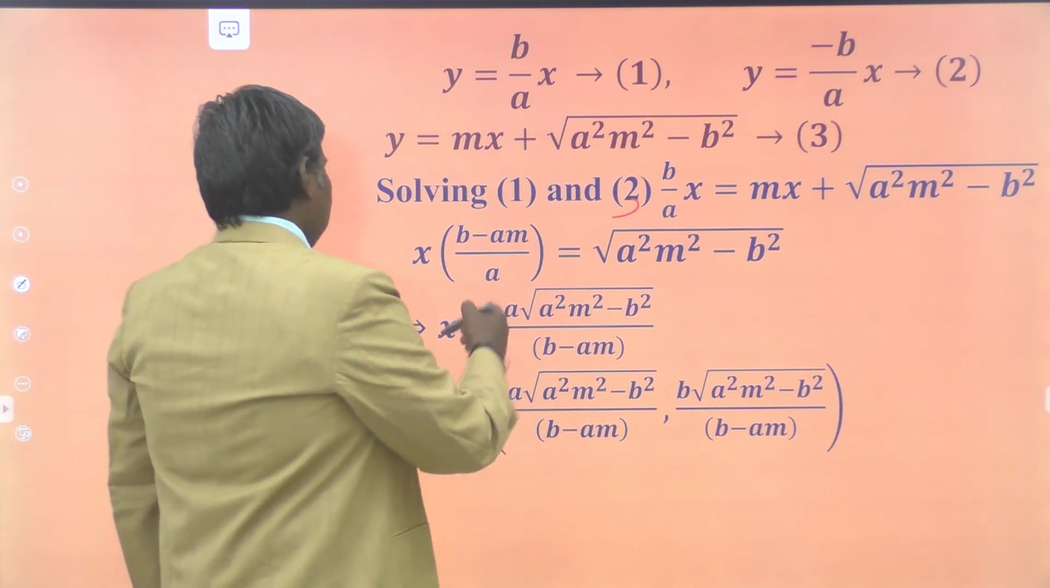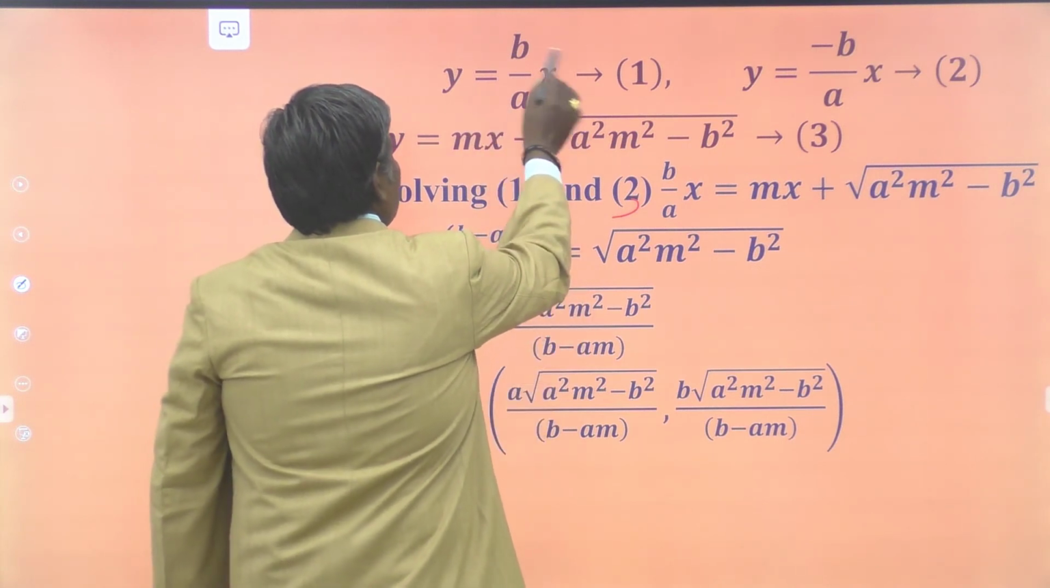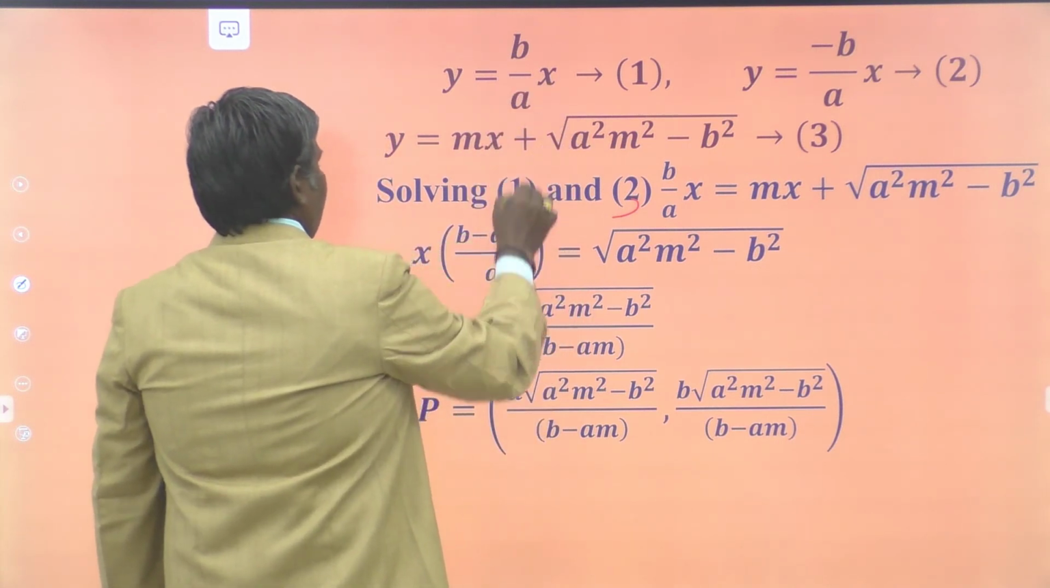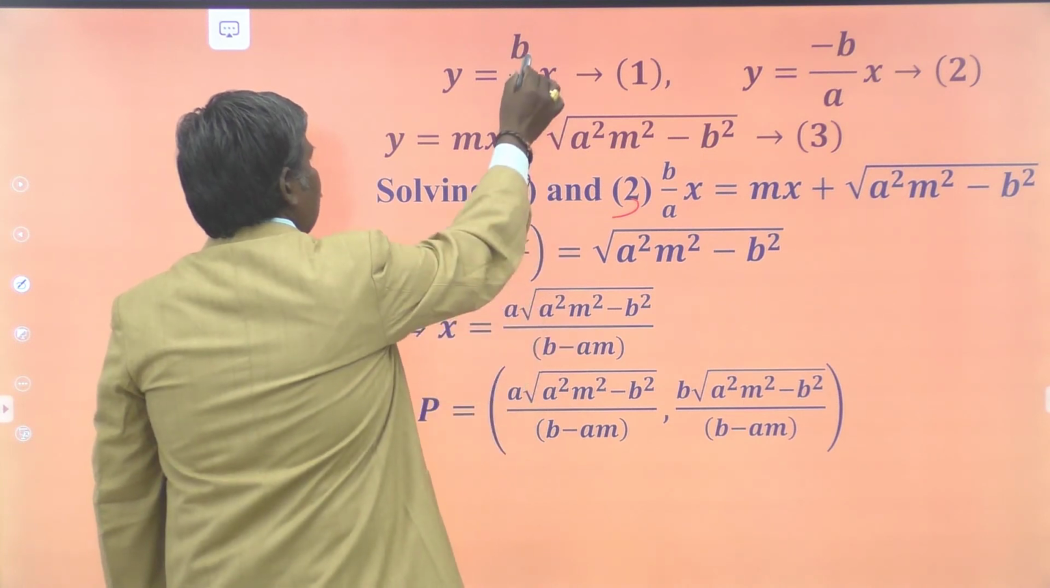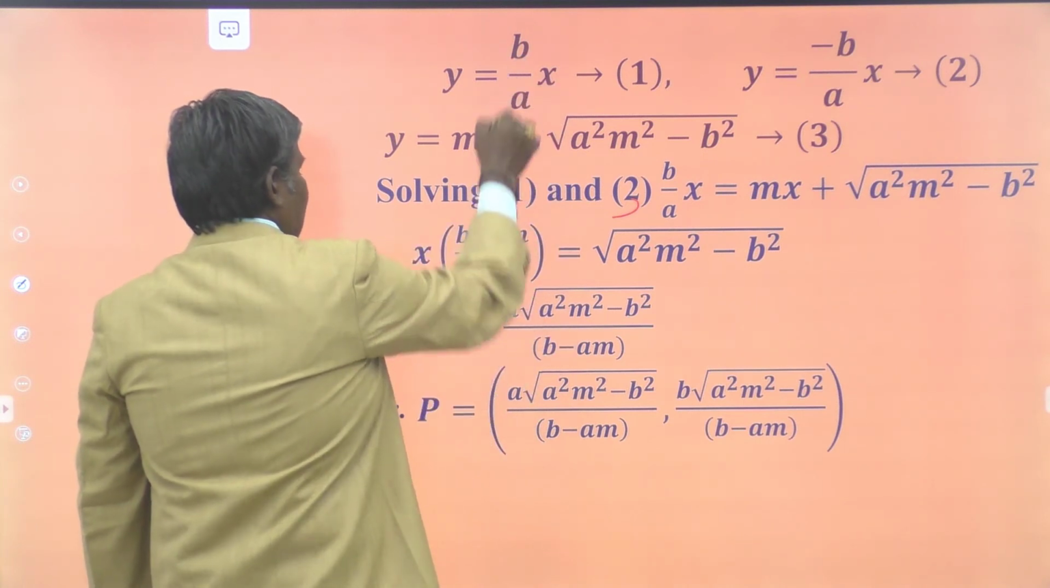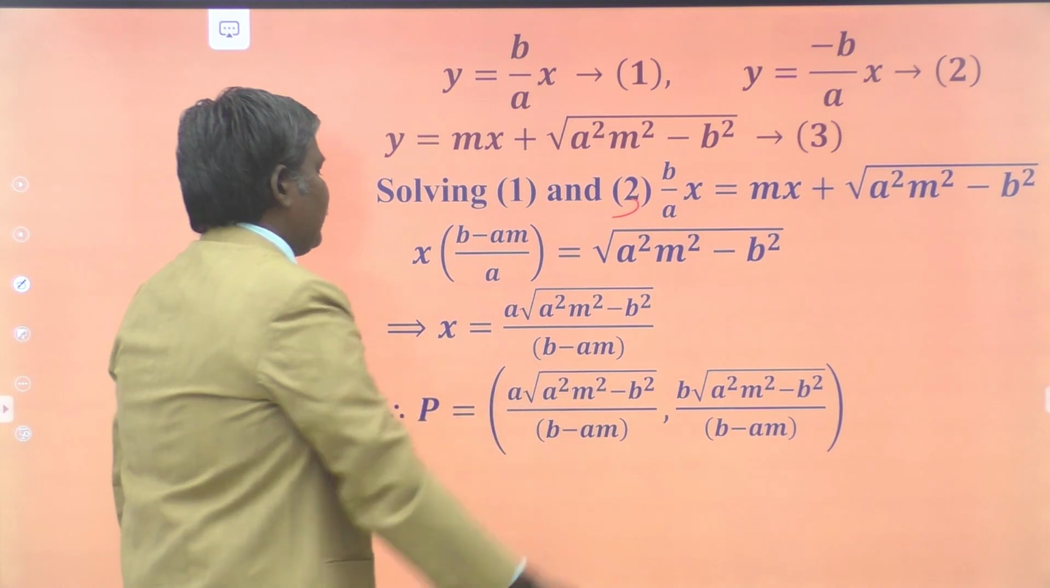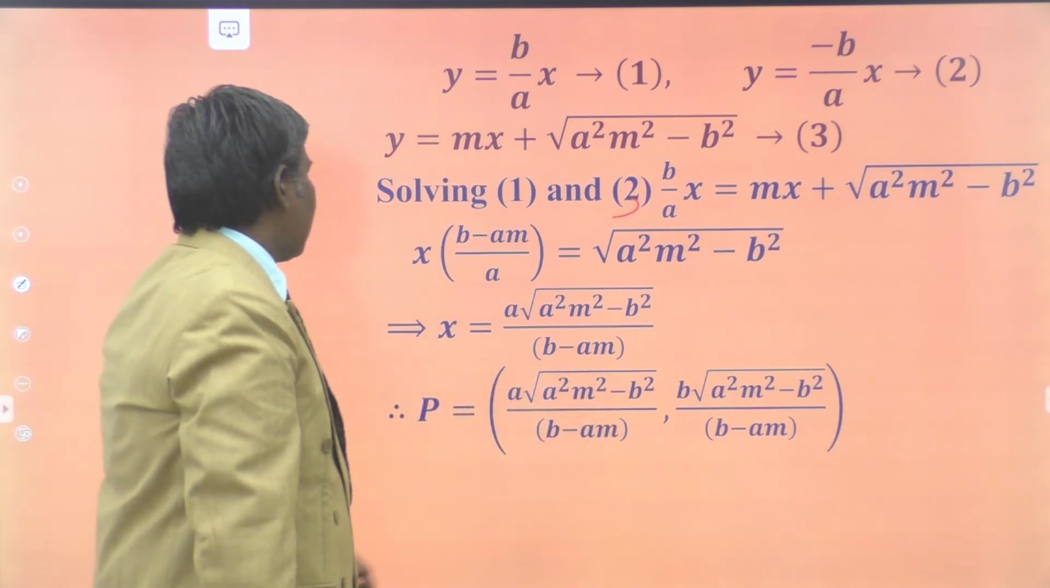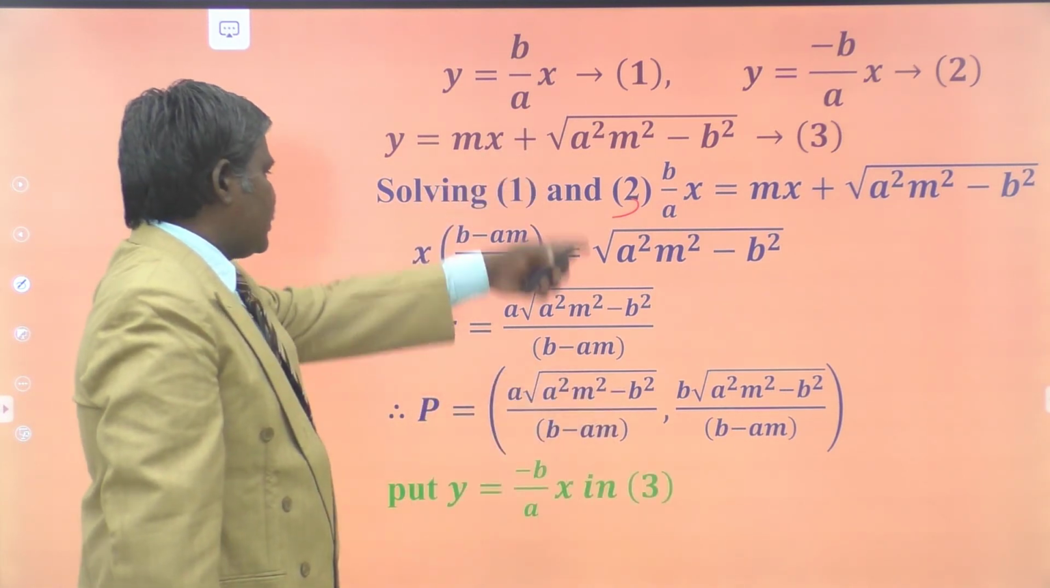We are solving the asymptote y equal to b by a x and the line. Once we have the x value, we just substitute there, cancel out a and a, and we have b into the same value obtained. This is P. Similarly, we can find the coordinates of Q also.